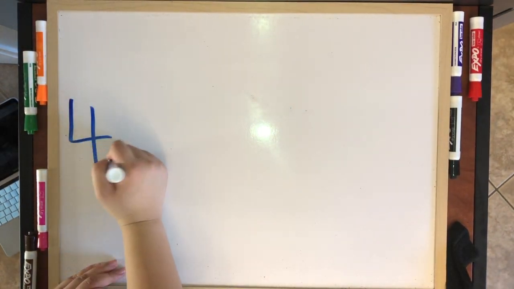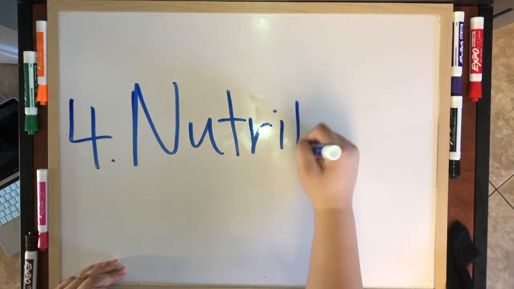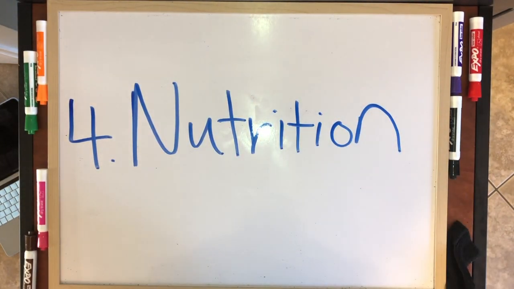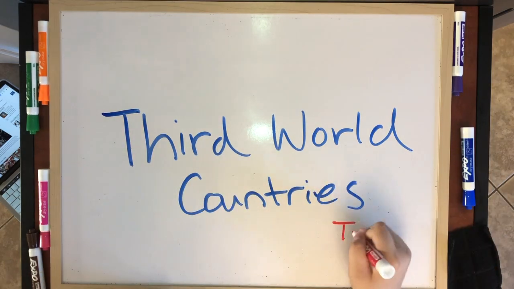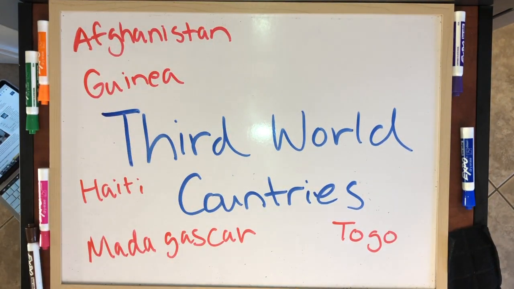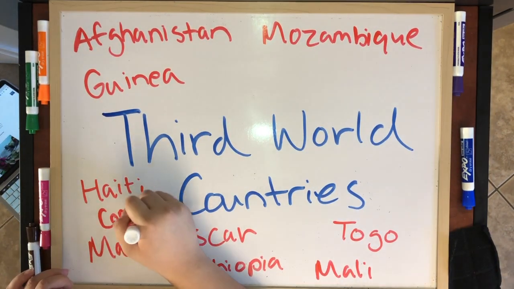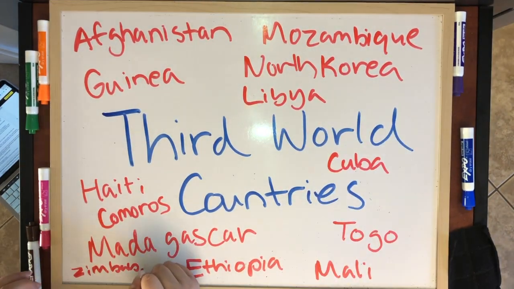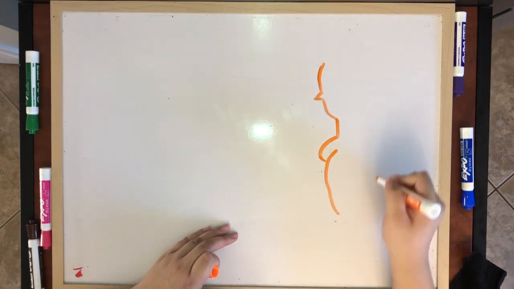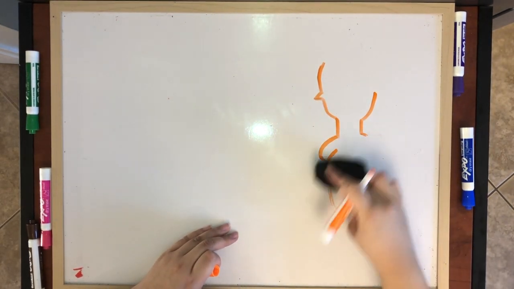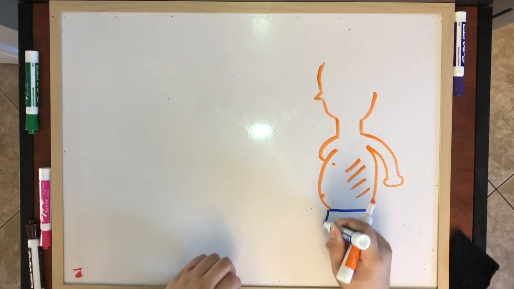The fourth reason for genetically modified organisms is for nutrition. Malnutrition is common in third world countries where impoverished people rely on a single crop such as rice for the main staple of their diet. However, rice does not contain adequate amounts of all necessary nutrients to prevent malnutrition.